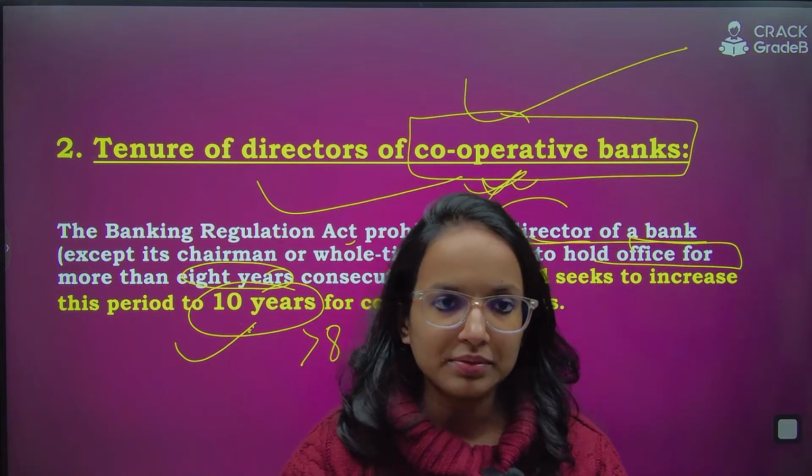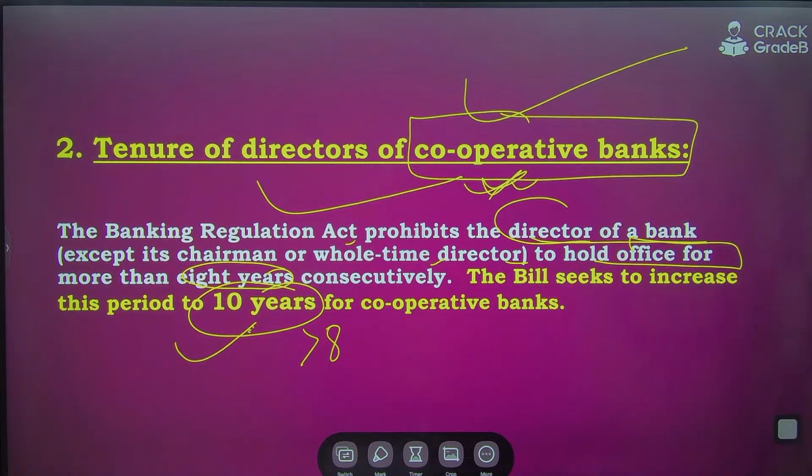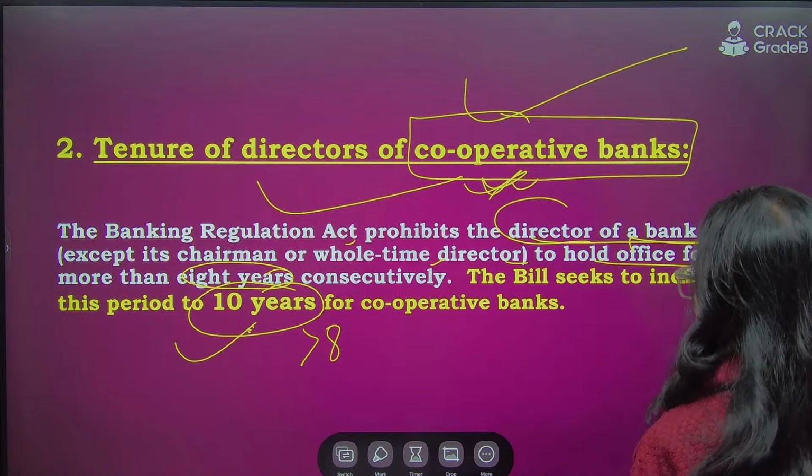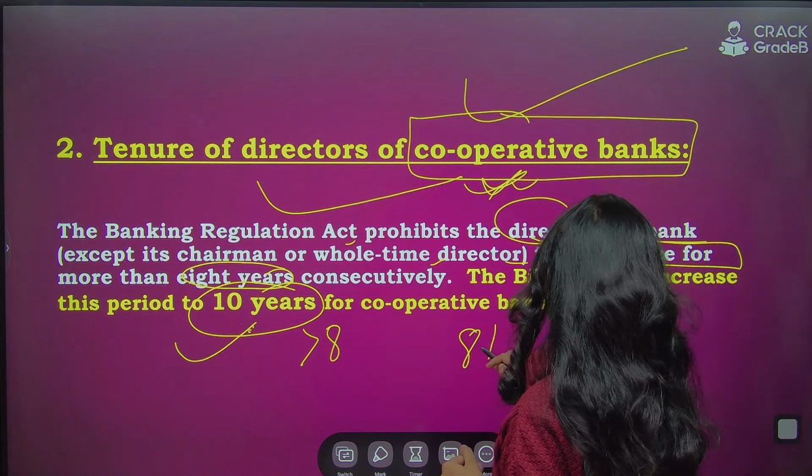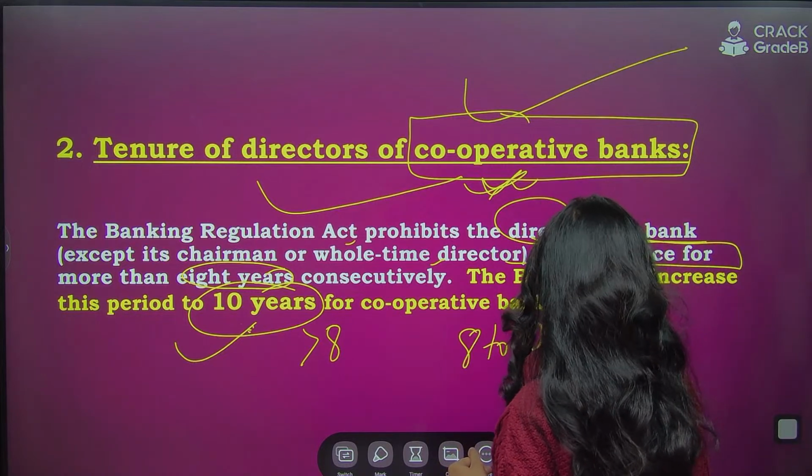This is the amendment. All right. So this has been increased from 8 to 10 years. Remember this.